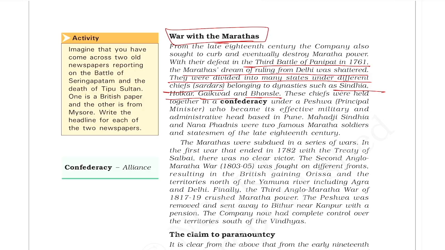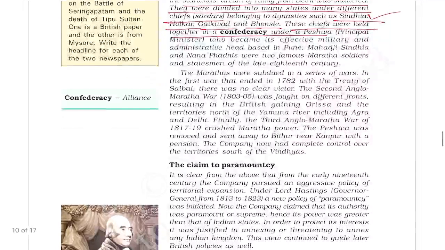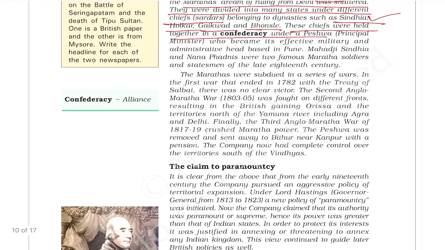Gaikwad, and Bhosle. These chiefs were held together in confederacy under the Peshwa. So the Peshwa was the main one, and all these are just gharanas or families. The Marathas were very powerful, but after the third battle of Panipat, they were not as powerful as in the earlier period. Still, they were the strongest force who could fight against the British. And the British or East India Company also fought three wars with the Marathas.